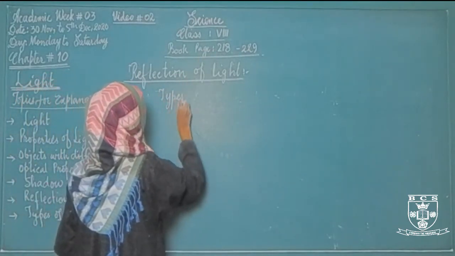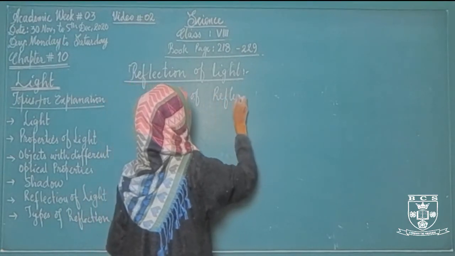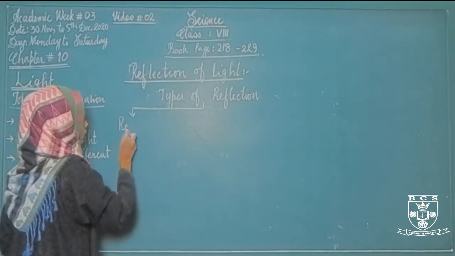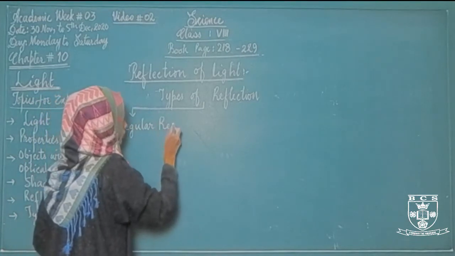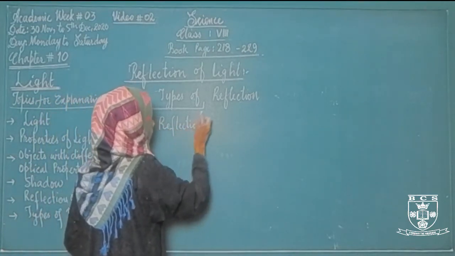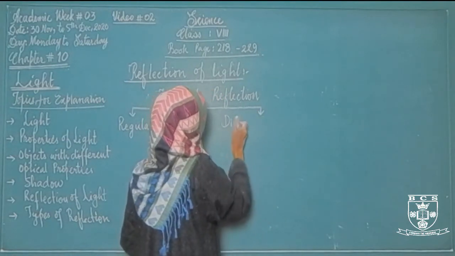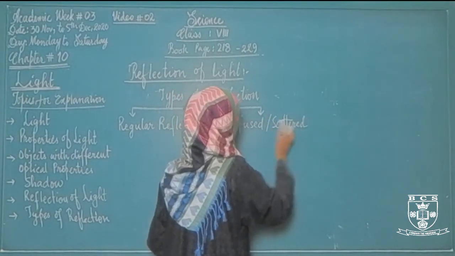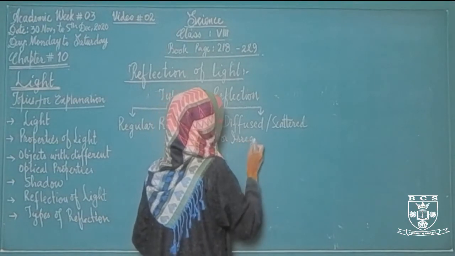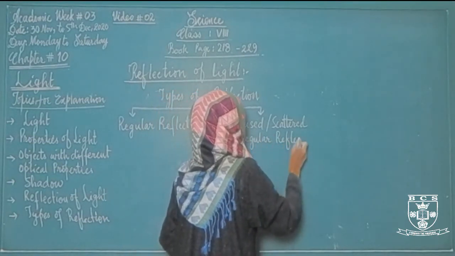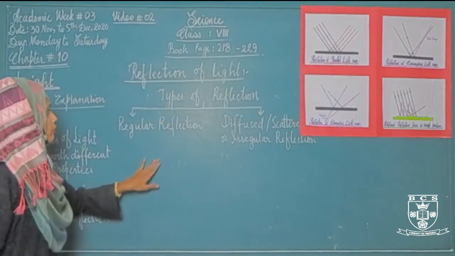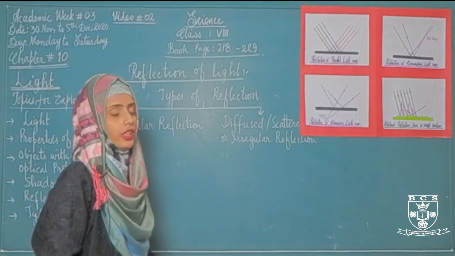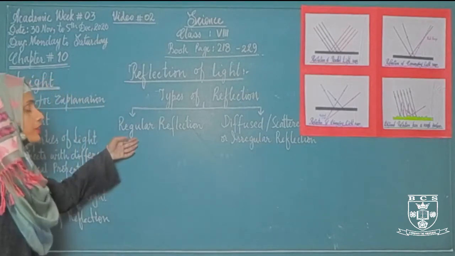Types of reflection. We have two different types of reflection: regular reflection, and diffused or scattered, or we can say irregular reflection. What is regular reflection?